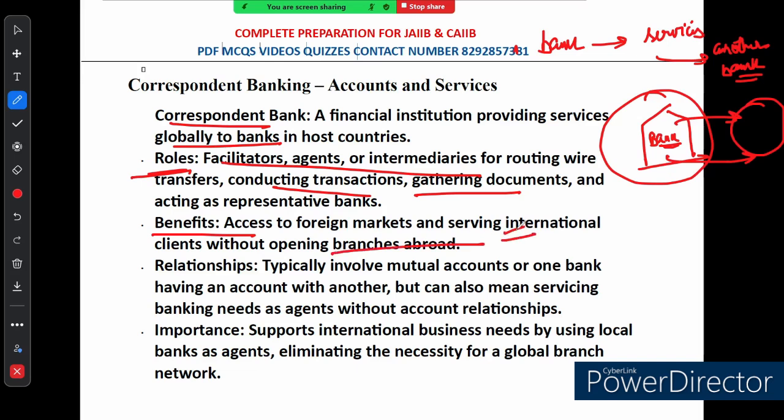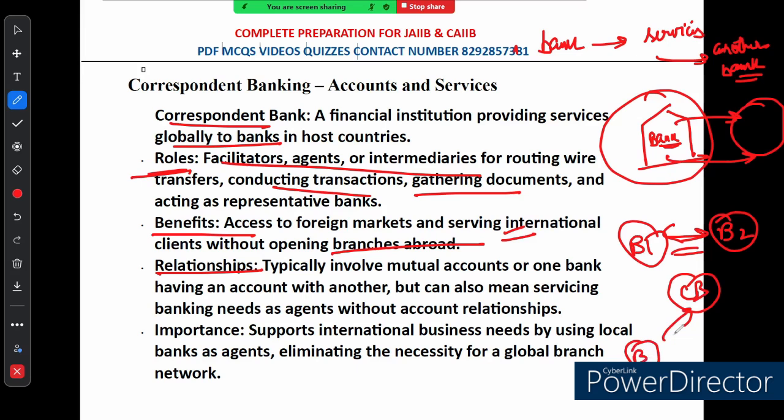Correspondent banking relationships can be pretty flexible sometimes. Sometimes two banks might have mutual accounts with each other. So suppose this is bank 1 and this is bank 2. They may have a mutual account with each other. Other times one bank might just have an account with the correspondent bank. So suppose this is the correspondent bank.